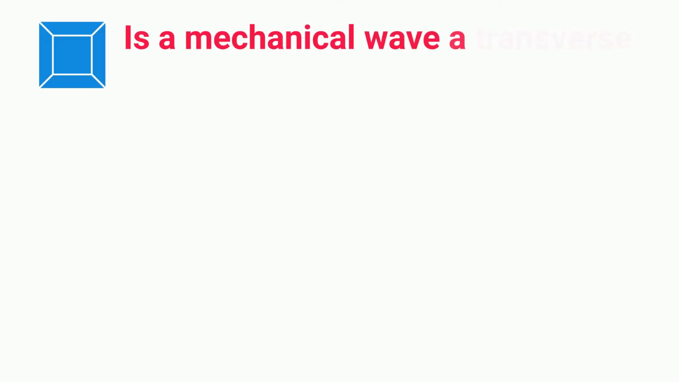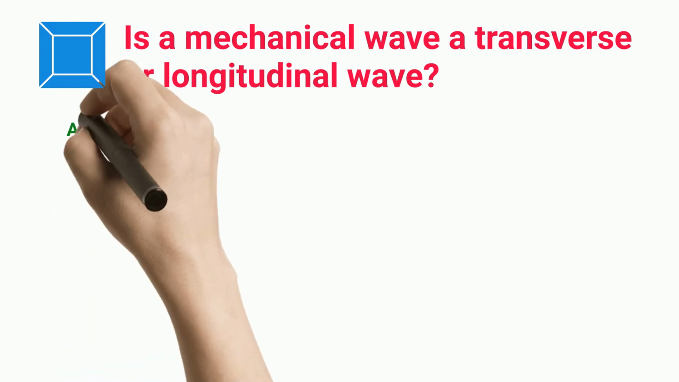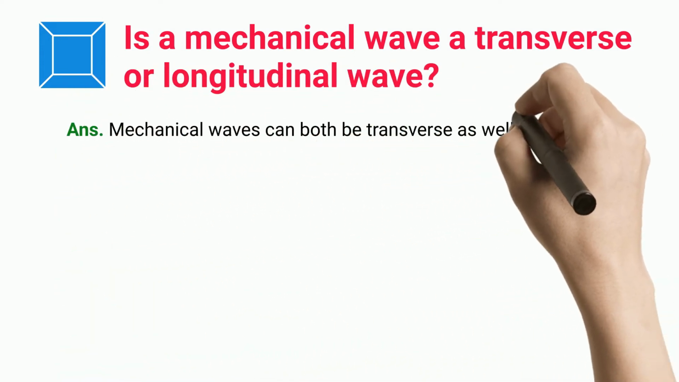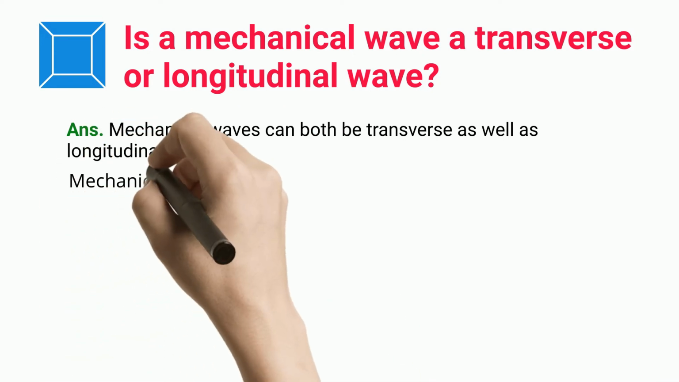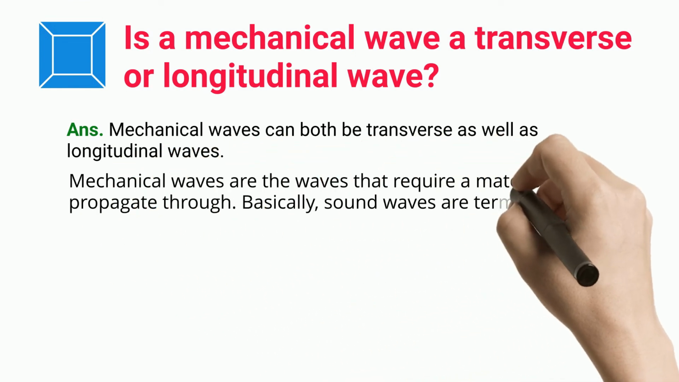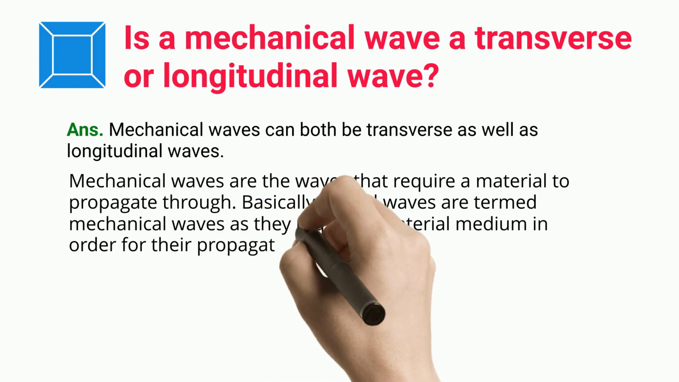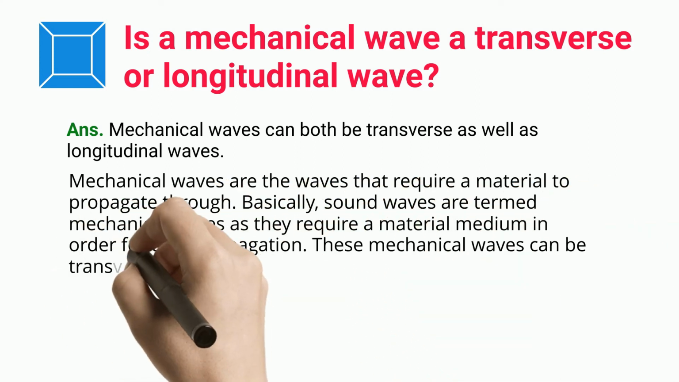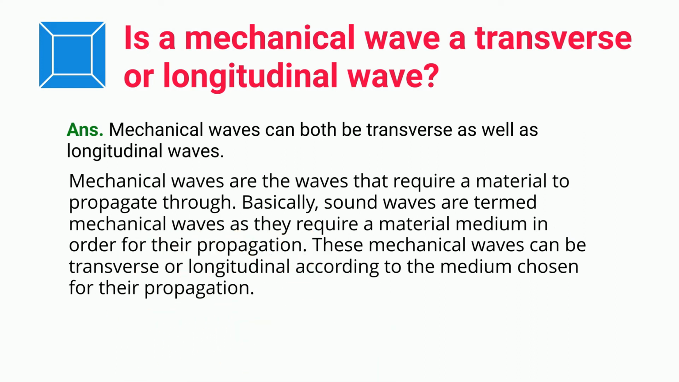Is a mechanical wave transverse or longitudinal? Mechanical waves can be both transverse as well as longitudinal waves. Mechanical waves are the waves that require a material to propagate through. Basically, sound waves are termed mechanical waves as they require a material medium for their propagation. These mechanical waves can be transverse or longitudinal according to the medium chosen for their propagation.